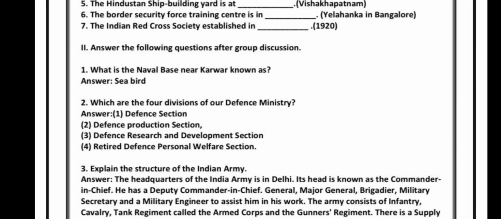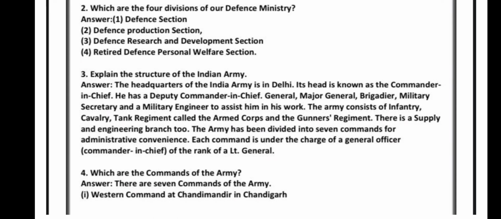The defense section, the defense production section, the defense research and development section, retired defense personnel welfare section. Explain the structure of the Indian Army. The headquarters of the Indian Army is in Delhi. Its head is known as the Commander-in-Chief. He has a Deputy Commander-in-Chief, General, Major General, Brigadier, Military Secretary and a Military Engineer to assist him in his work. The Army consists of infantry, cavalry, tank regiment called as the Armed Corps and the Gunners Regiment.